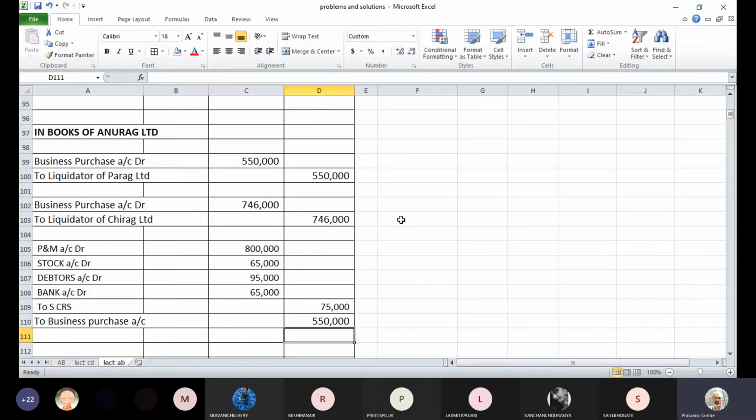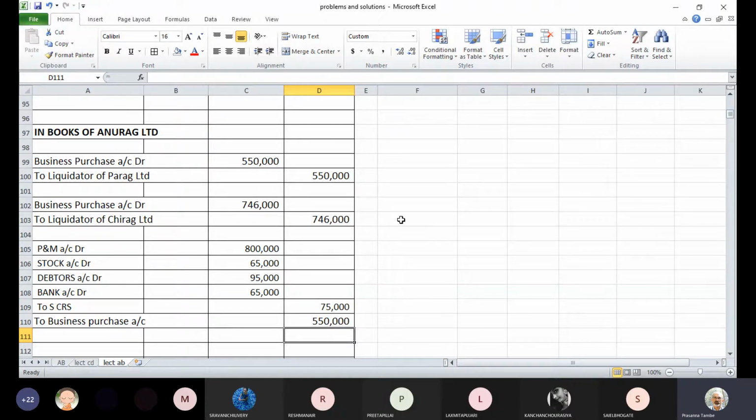Now moving further, the next stage will be to record the assets and liabilities taken over from the respective companies. This data is directly available from the details of assets and liabilities taken over, which we prepared as a working note. Based on that, we debit respective assets, credit respective liabilities, and credit business purchase account for the purchase consideration.